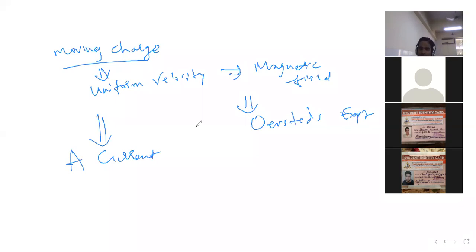Till the 19th century it was believed that only a magnet can produce magnetic field. But after Oersted's experiment and many other consecutive experiments by different scientists, and in the 20th century after Schrodinger and the electron theory evolved, the understanding of magnetism evolved.